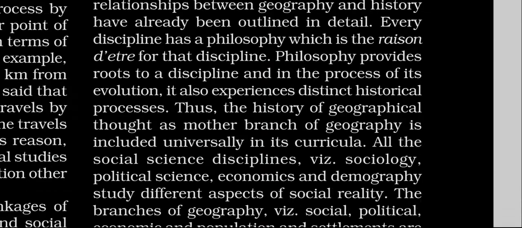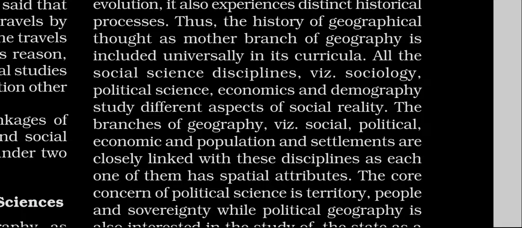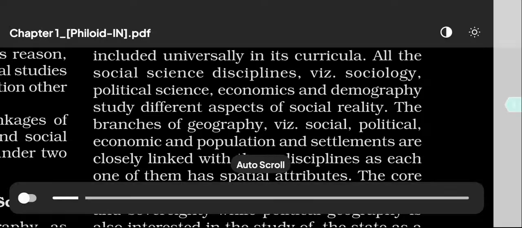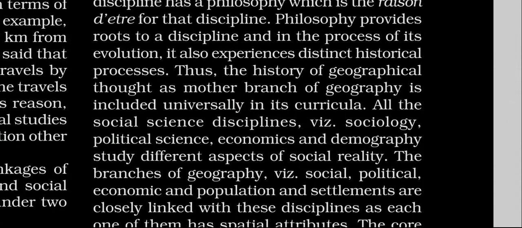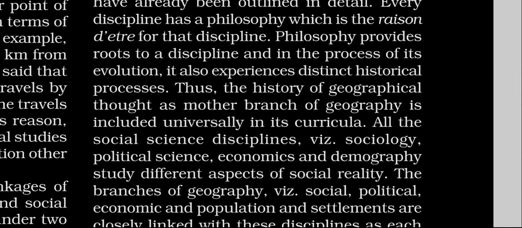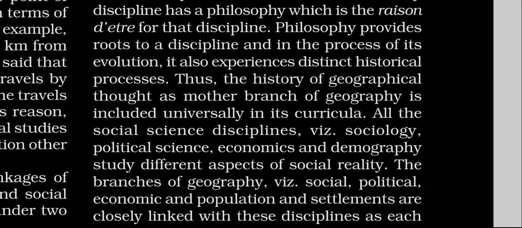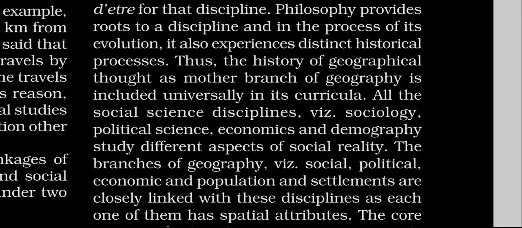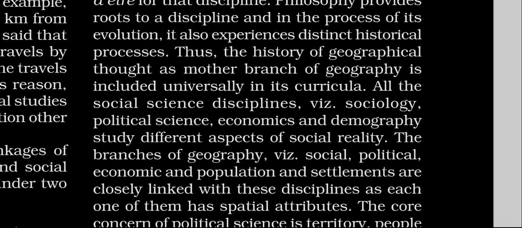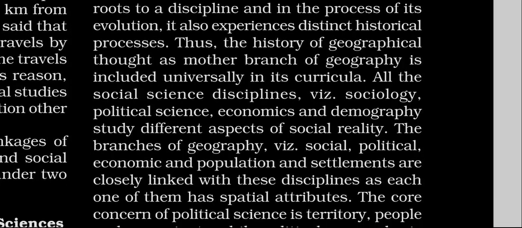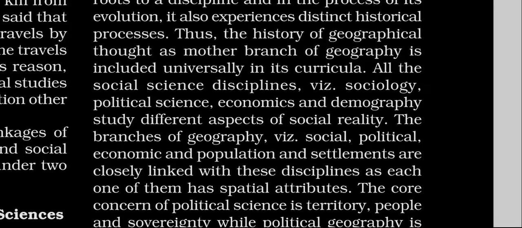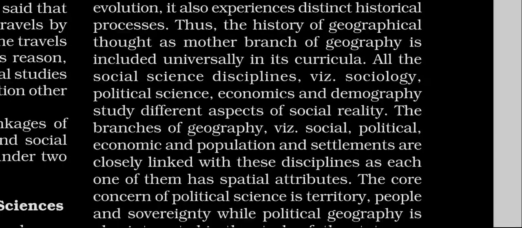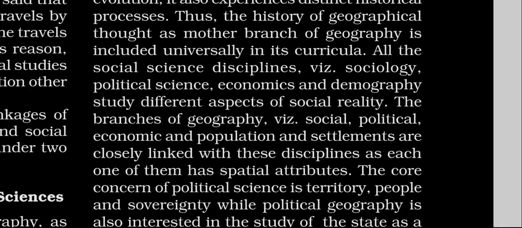All the social science disciplines, with sociology, political science, economics, and demography, study different aspects of social reality. Thus, branches of geography with social, political, economic, and populations and settlements are closely linked with these disciplines as each one of them has special attributes.